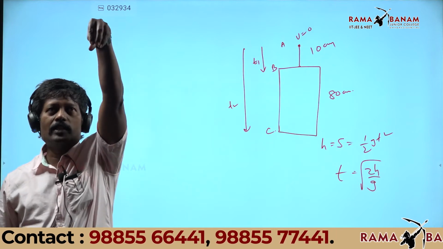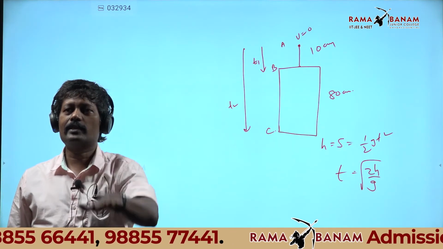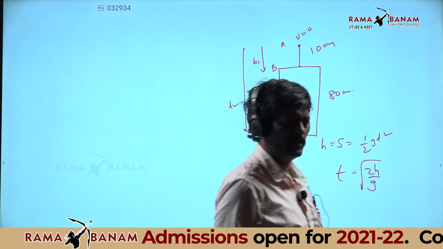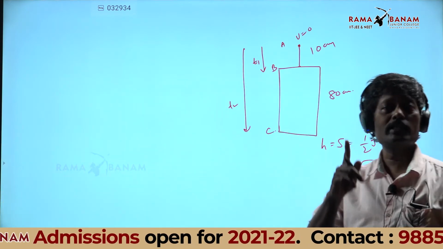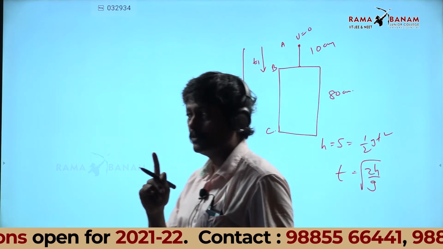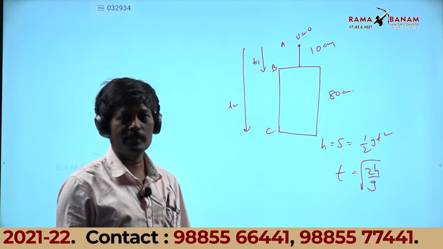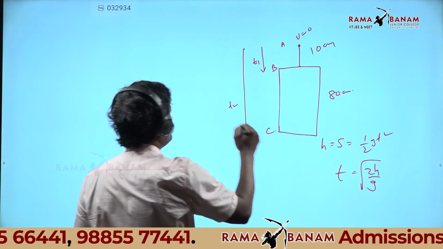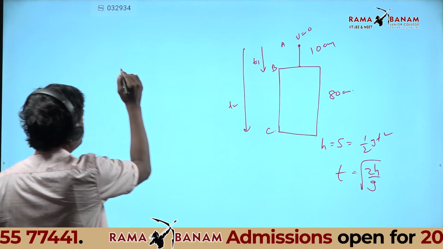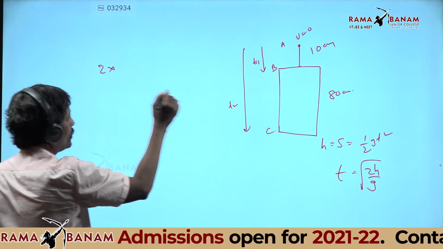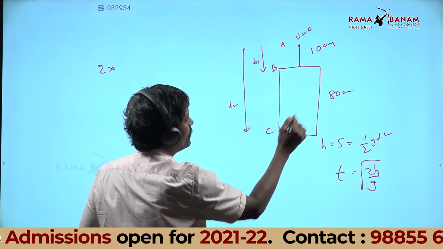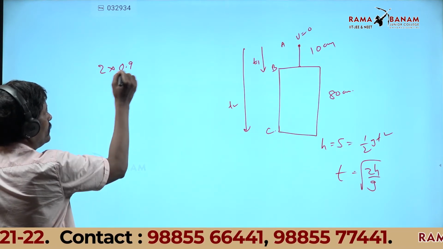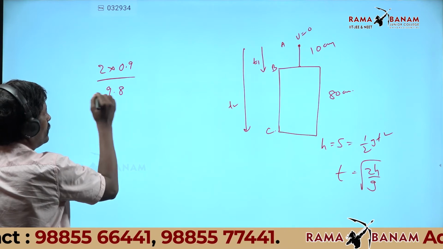So whenever a ball is dropped, what is the time taken to come down? Root of 2h by g. Directly remember that formula, provided the ball is dropped, not thrown. When the ball is dropped, u is 0, and when u is 0, time is root of 2h by g. So T2 I will find as root of 2 times h, where h from A to C is 80 plus 10, 90 centimeters, that is 0.9, by g which is 9.8.